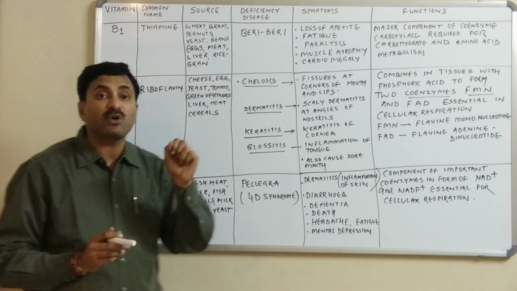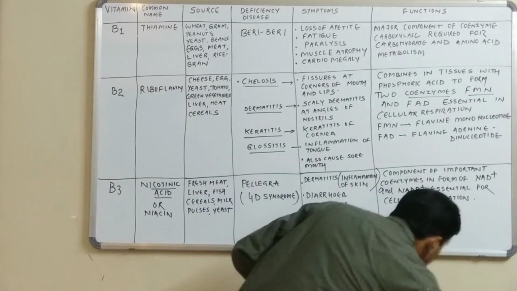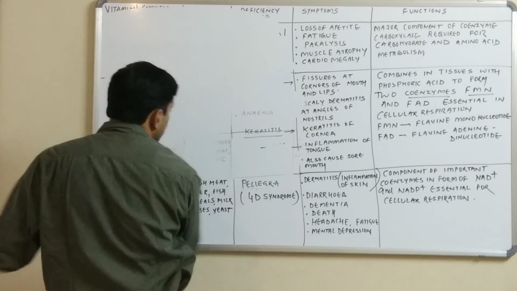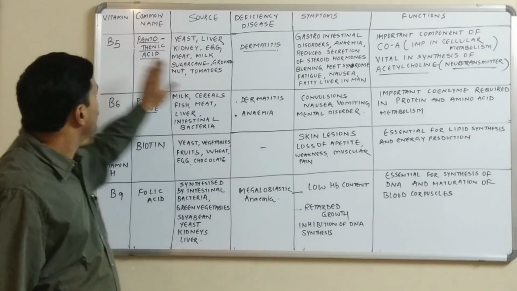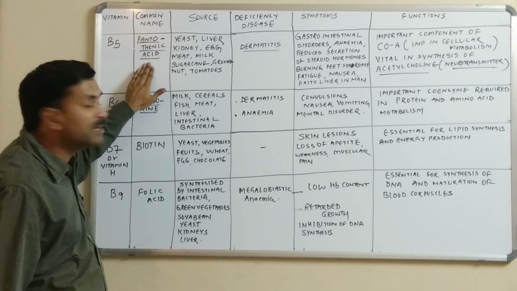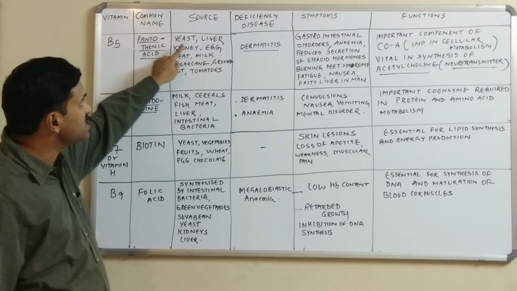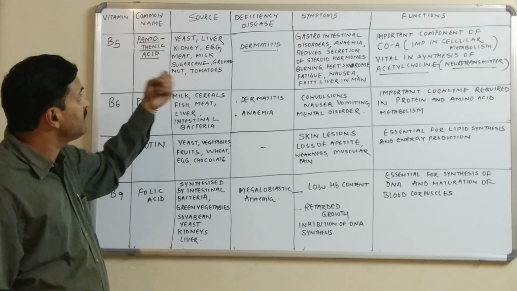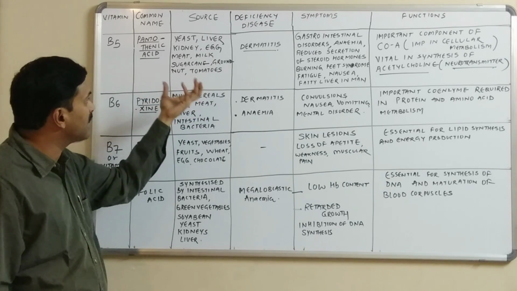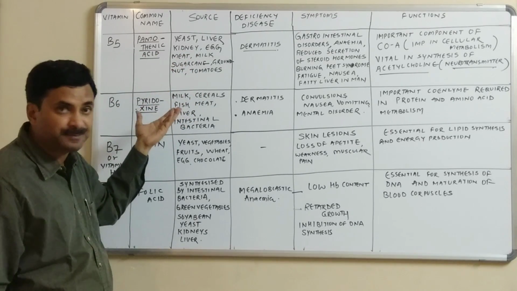Now we'll be talking about vitamin B5. Vitamin B5, its common name is pantothenic acid. And what are the sources? Yeast, liver, kidney, egg, meat, milk, sugarcane, groundnut and tomatoes are the chief sources of vitamin B5.